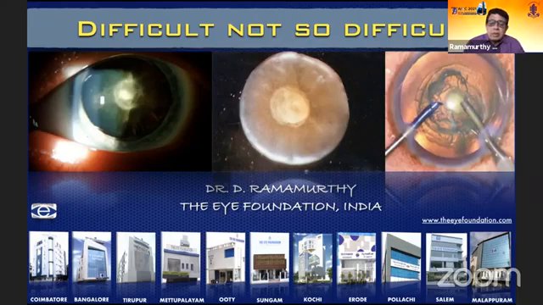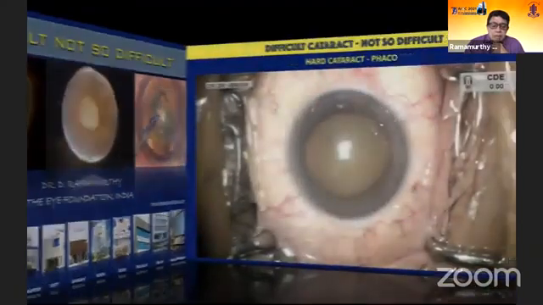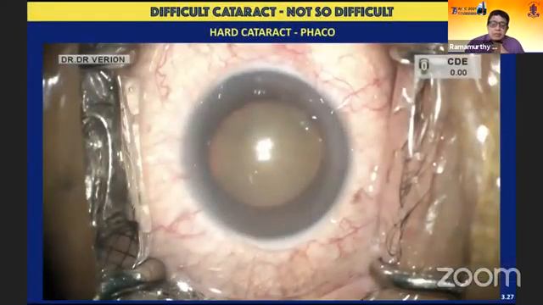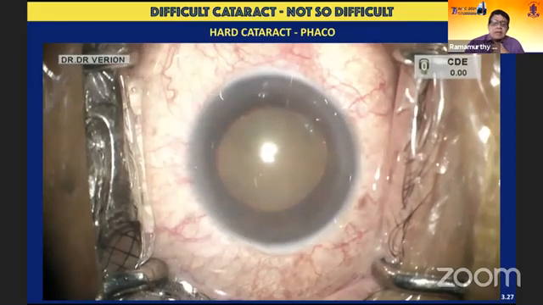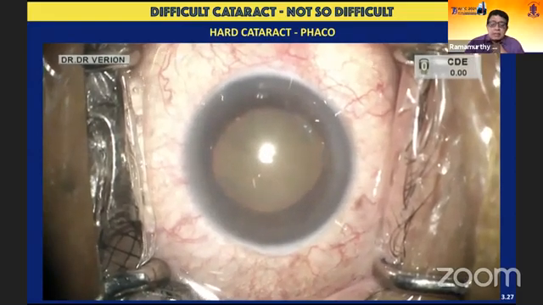I'm going to be talking about the difficult and the not so difficult situations where we try using technology to make the performance of phacoemulsification quite easy. Let me start out with a reasonably hard cataract, emphasizing certain basic principles that I always follow.